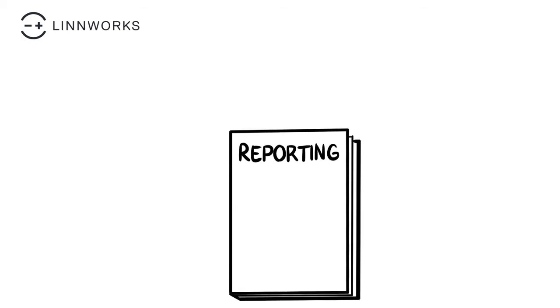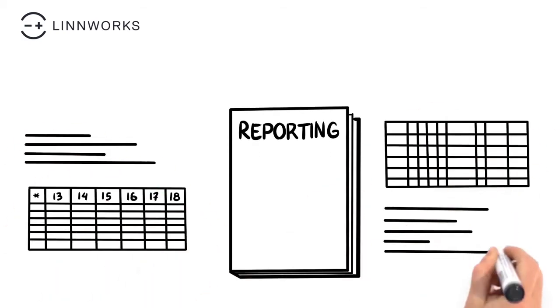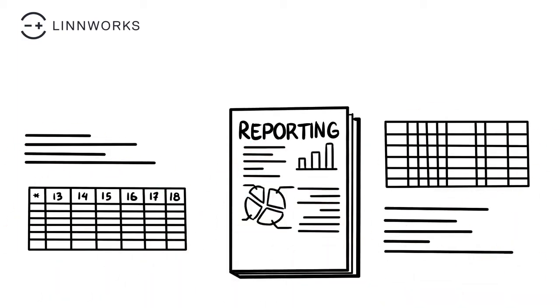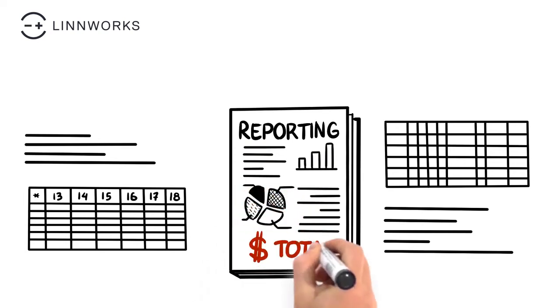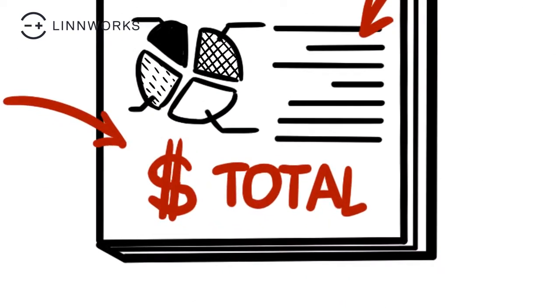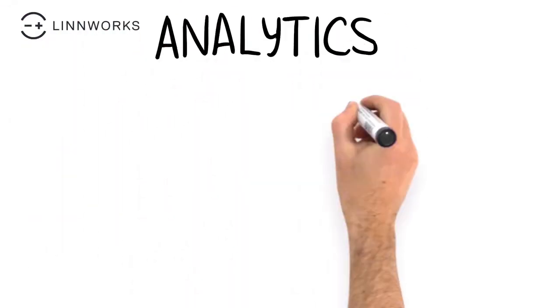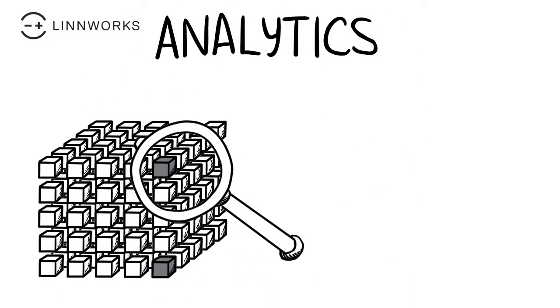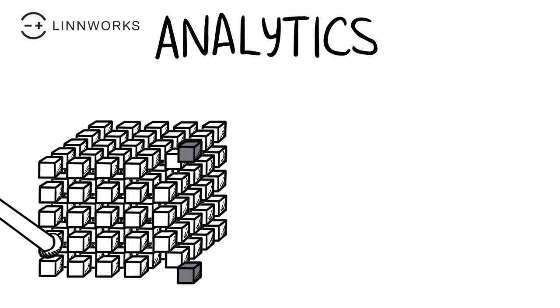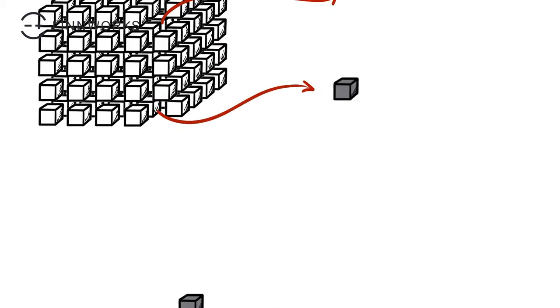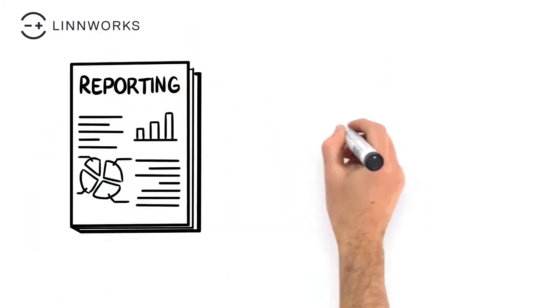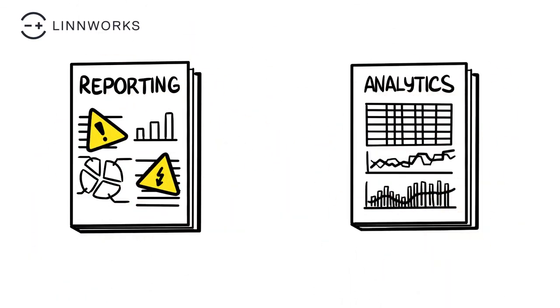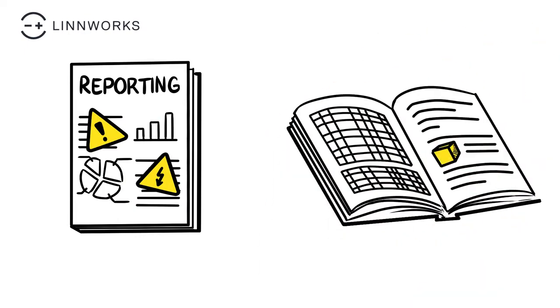Reporting is the process of organizing data into formal summaries. To make reports less boring to look at, we add some charts and graphs, but the key word here is summary. Analytics, on the other hand, is a process of exploring data in order to extract meaningful insights, which can be used to better understand and improve a business. So where reports can show you where something might be wrong, analytics can tell you what's wrong.